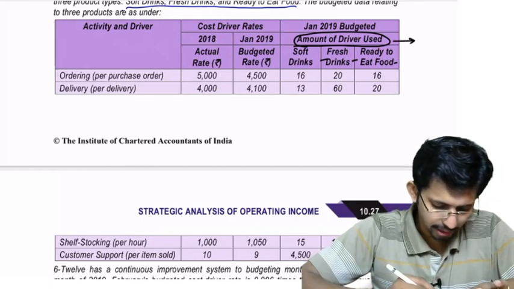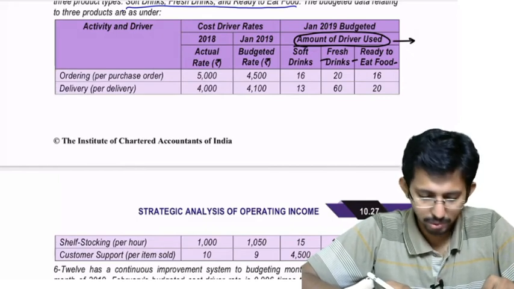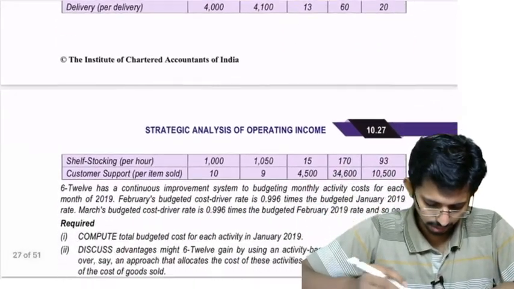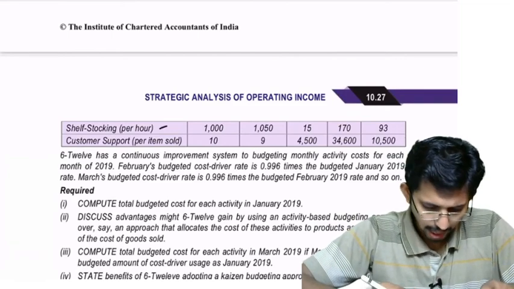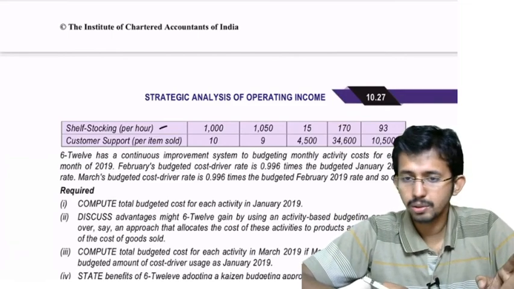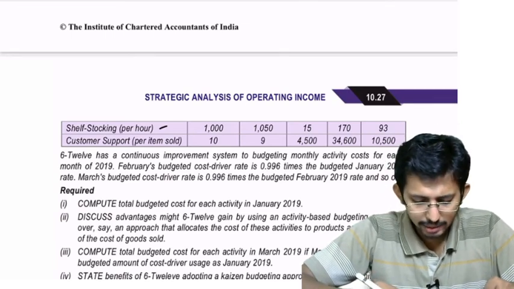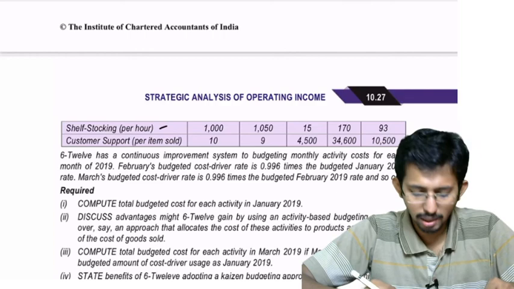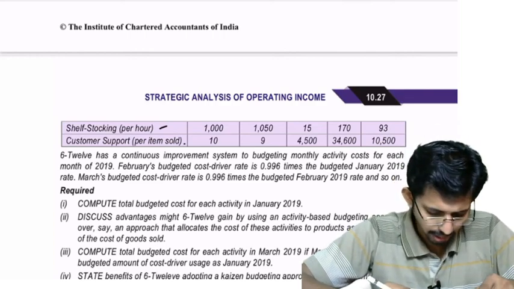Then delivery, per delivery, you know what is the actual cost in 2018, then budgeted cost for 2019, and the remaining cost. Then you have shelf stocking, that is based on per hour basis, and the actual cost for the previous period, and the budgeted cost for Jan 2019, and the cost driver consumption budgets are also available. Customer support, same thing, and this is based on the per item sold.